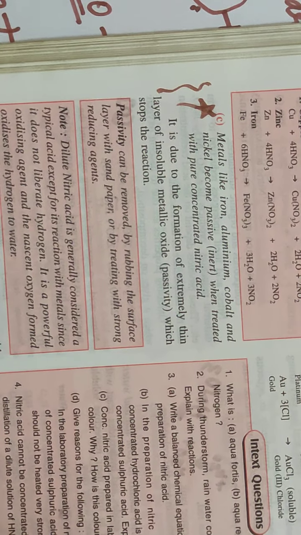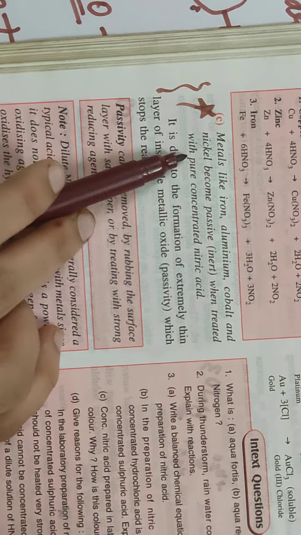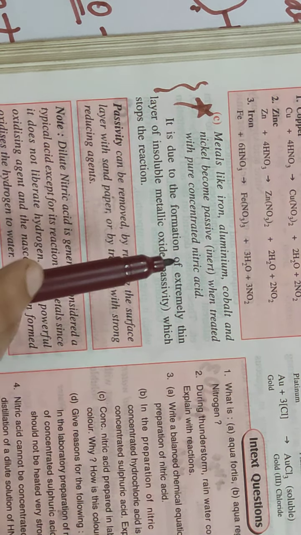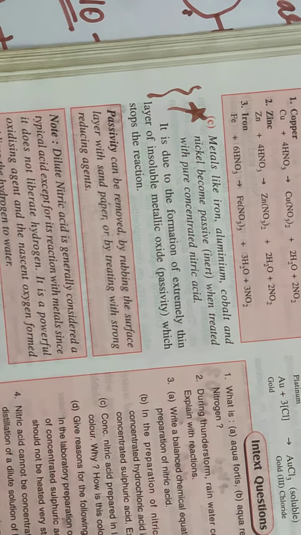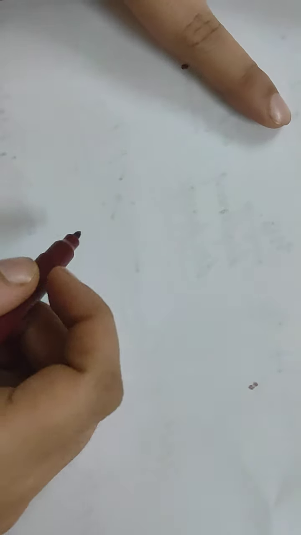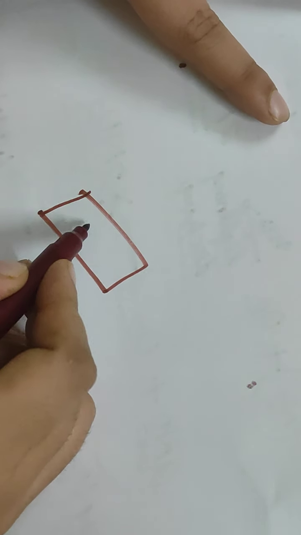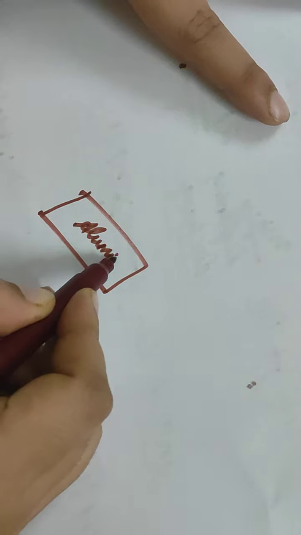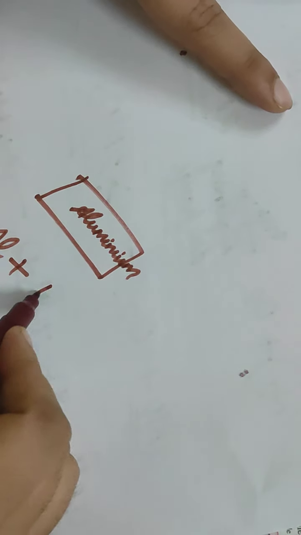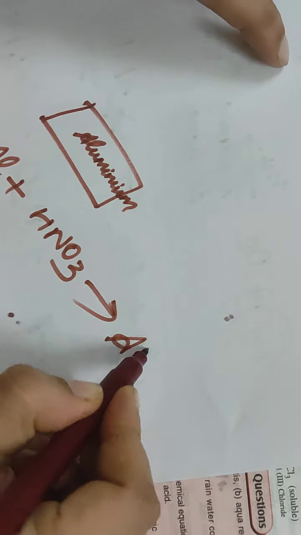Then here this thing is very, very important. You must remember that metals like iron, aluminium, cobalt and nickel become passive when they are treated with concentrated nitric acid. Now why this happens, I will help you understand. Suppose this is a block of aluminium. Now when this aluminium is reacting with HNO3, what is actually happening?